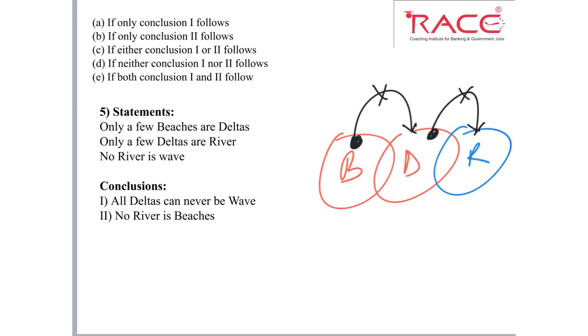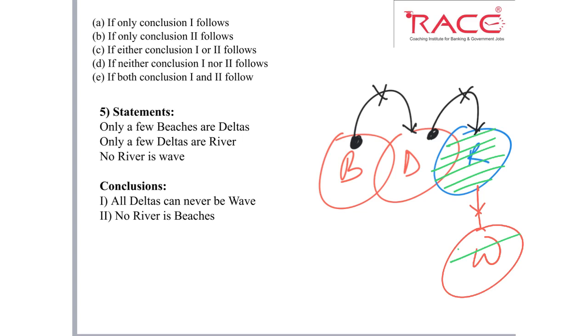Third, no river is wave. So river, and what we have to draw? A wave. So here I will draw a wave and there is no relation, so we will put a cross mark. It means none of the part of river belongs to this wave. So this is the diagram.